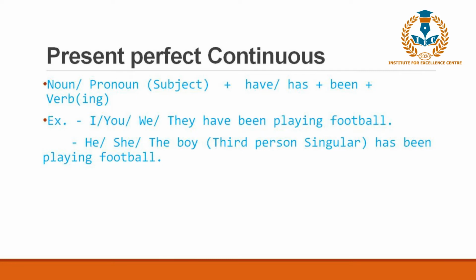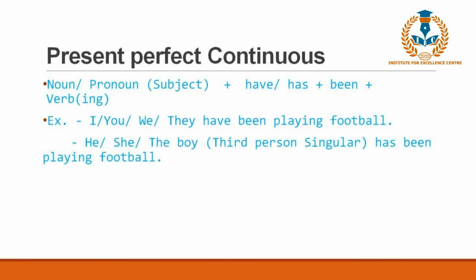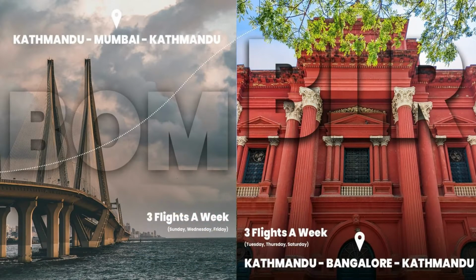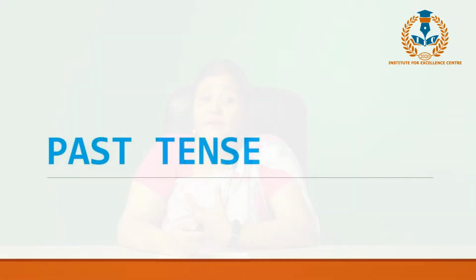Once again, let me remind you, present perfect continuous is used to imply that we have been doing something for a bit long time, and the structure we use is subject plus have or has plus been plus verb with an ing. Now the next part we are going to is the past tense. Now we move on to the past tense.